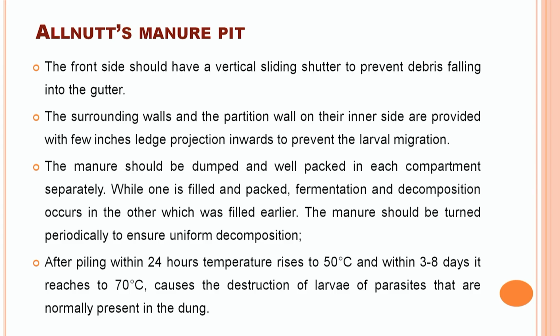As this Allnutt manure pit has 2 parts, while dumping and packing in one part is going on, the fermentation and decomposition process is going on in the other part. During the decomposition process, manure can be turned periodically for the uniform decomposition. Within the 24 hours after the dumping, the temperature reaches 50 degrees Celsius, and within 3 to 4 days it reaches up to 80 degrees Celsius, causing the destruction of most of the parasitic larvae.